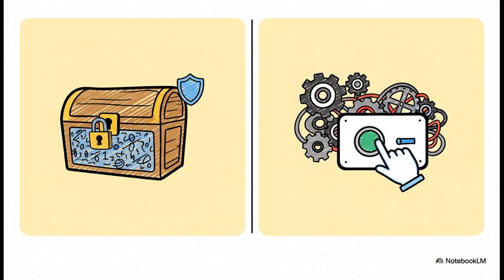Okay, so let's quickly clear this up, because this is where people sometimes get a little confused. Encapsulation is all about data protection, hiding the state of an object inside a protective shell. Abstraction, on the other hand, is about simplicity, hiding the complex how and just showing a simple what. One is basically a security measure, the other is a design principle to make things easier to use.